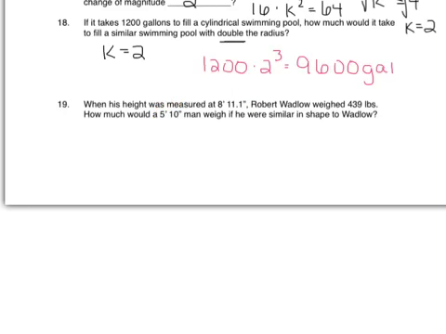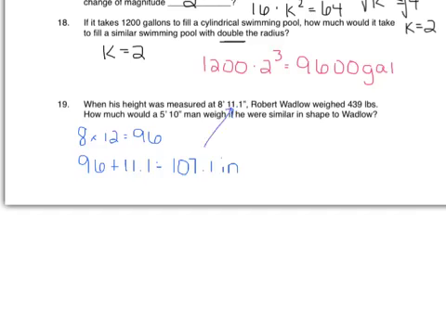First we're going to need to do some conversions here though. And you can decide if you want to put these into feet or into inches. I think I'll probably just go all into inches. There are 12 inches in a foot. So in that first problem, 8 times 12 is 96. And then I'm going to add on the 11.1 inches. That's going to be 107.1 inches for Wadlow's height.